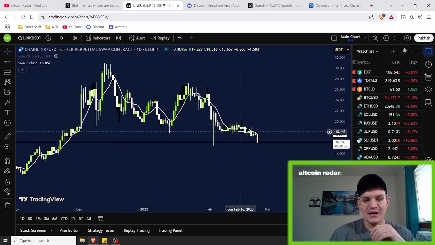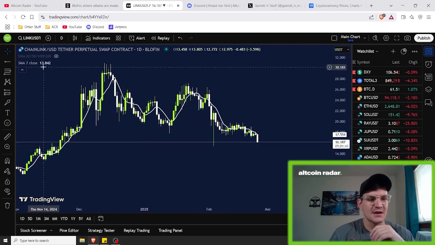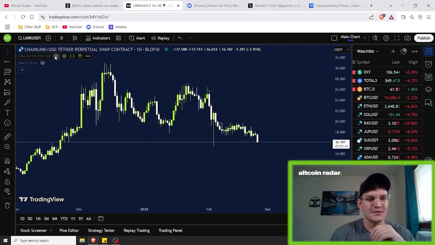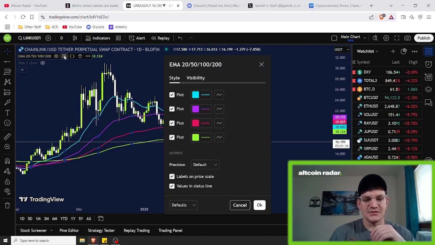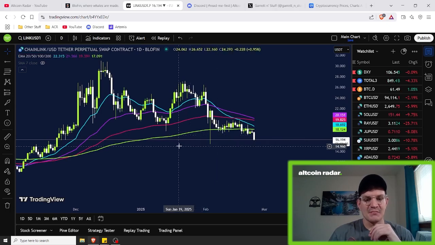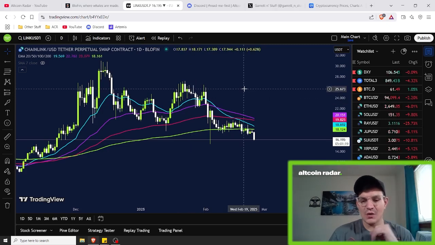So this is my 7-period SMA here. I'm going to go ahead and turn it off, and I'll turn on the EMAs. As you can clearly see, I have the 20-day, the 50-day, the 100-day, and the 200-day moving averages on here. The bottom one is the 200-day, the pink one is the 100-day, the purple one is the 50-day, and the blue one is the 20-day moving average.